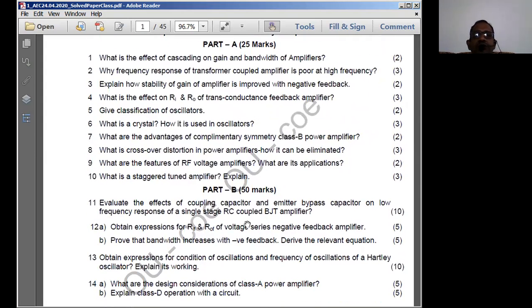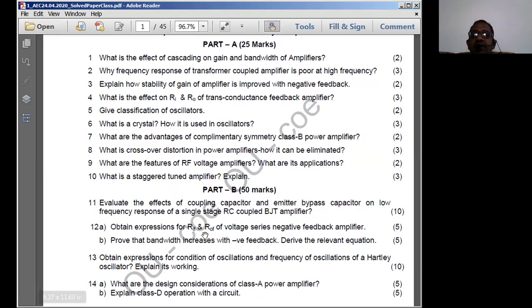The 11th question has been asked as a long answer question on unit number 1. Evaluate the effects of coupling capacitor and emitter bypass capacitor on the low frequency response of a single stage RC coupled BJT amplifier. This is the question. So what is the question now?